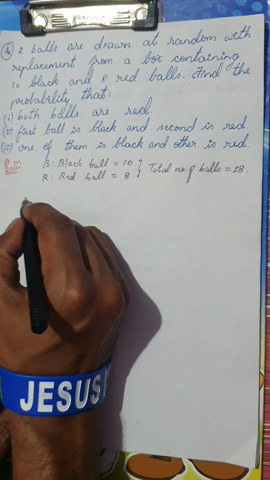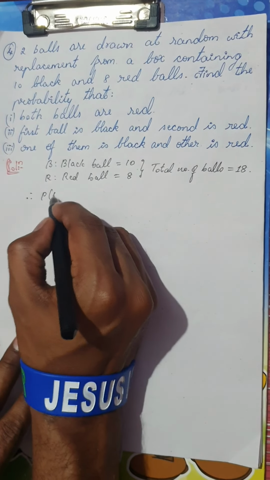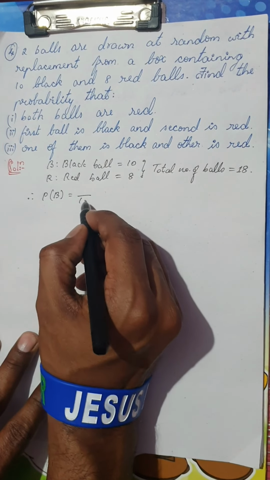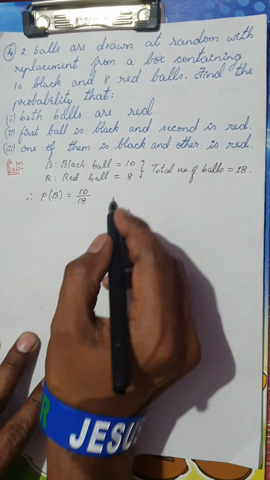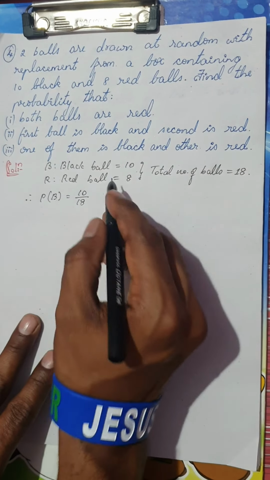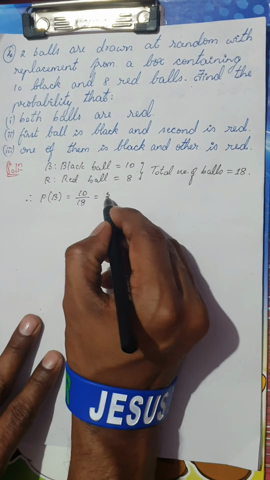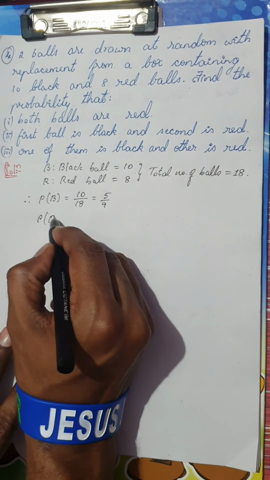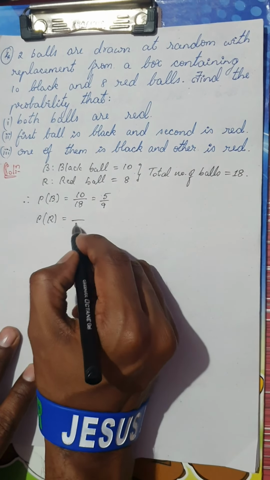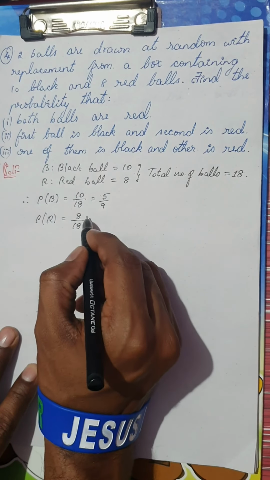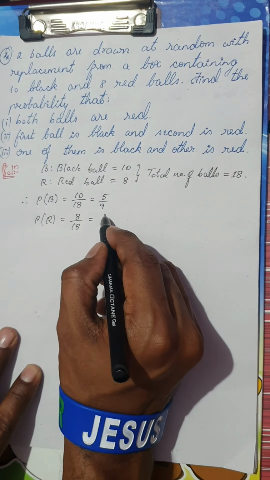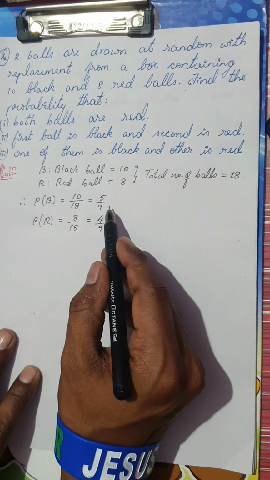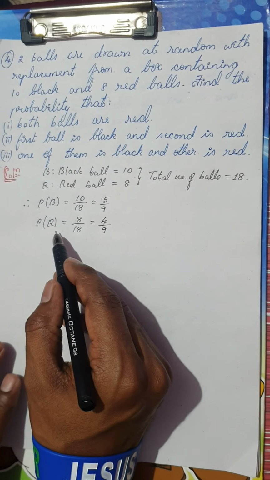Now therefore remember, probability of picking a black ball. So probability of picking a black ball is, out of 18 balls, if there are 10 balls which are black, so probability of a black ball is 10 by 18, which is nothing but 5 by 9. Similarly, probability of picking a red ball is nothing but, out of 18 balls, there are 8 red balls. So that is nothing but 4 by 9. So this is basic results, P of B and P of R.